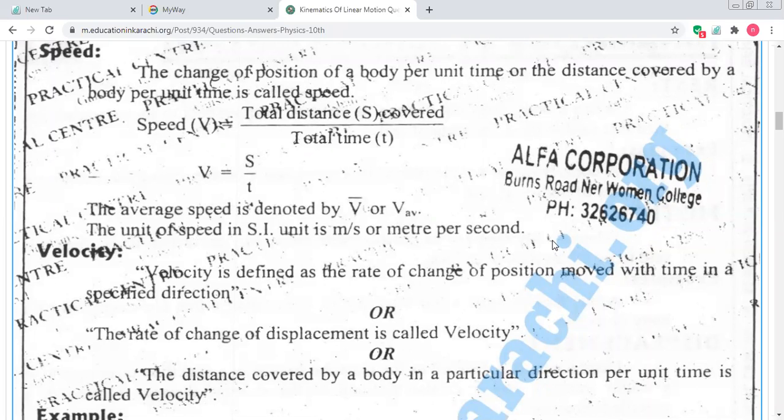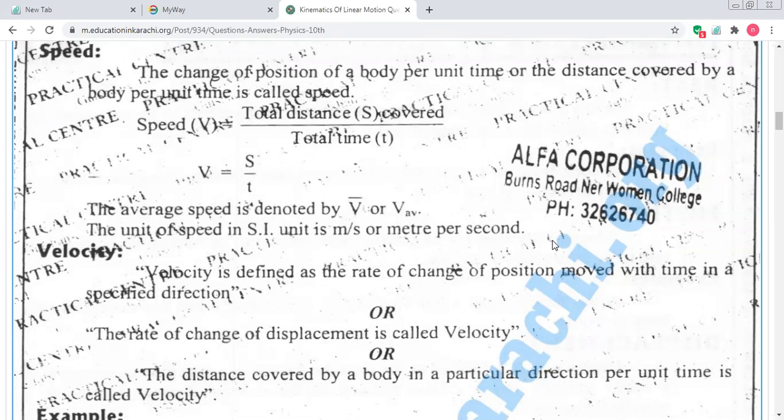Okay students, units are used to represent the quantity. Just like one liter of a bottle, liter represents the liquid, and one meter of a cloth piece, and one kilometer distance from this point to this point.